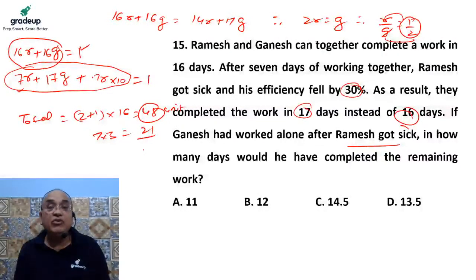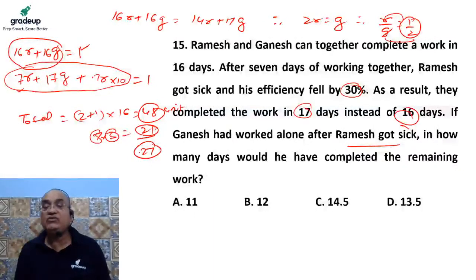So the rest of the units are 27. 2 units are done by Ganesh and 1 unit by Ramesh, so 21 units completed in the first 7 days. The remaining 27 units need to be done by Ganesh alone.